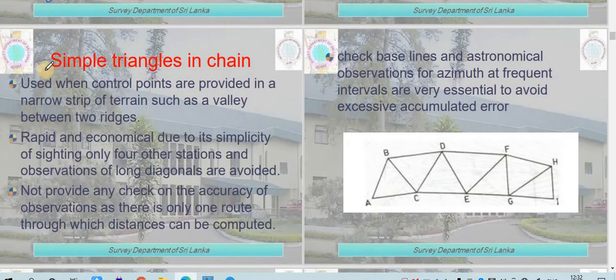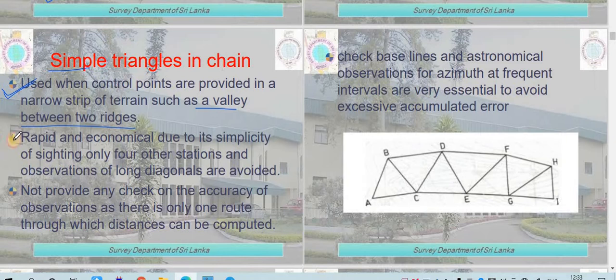The first one is your simple triangles in chain, used when control points are provided in a narrow strip of terrain such as a valley between two ridges. So where there is a valley between two ridges, that is between two hills, in that case you need to provide your simple chain of triangles.